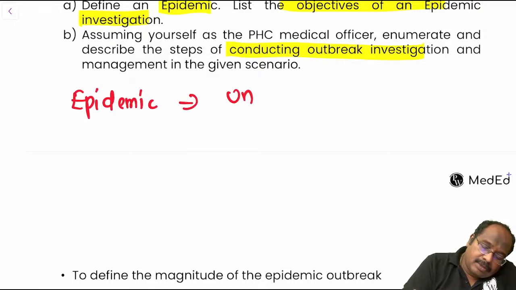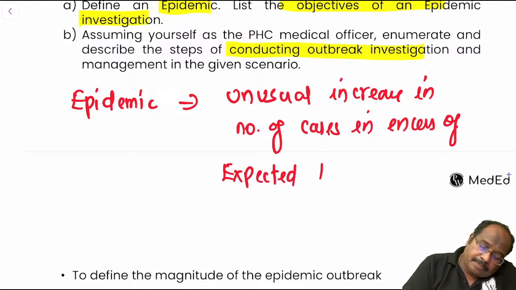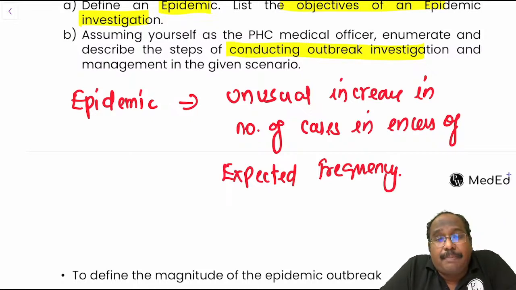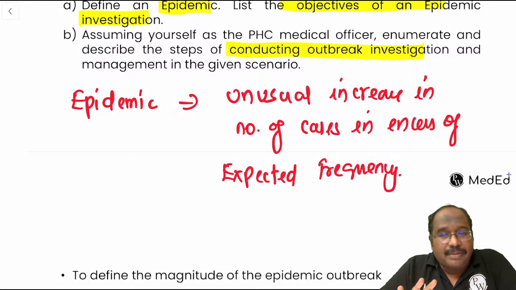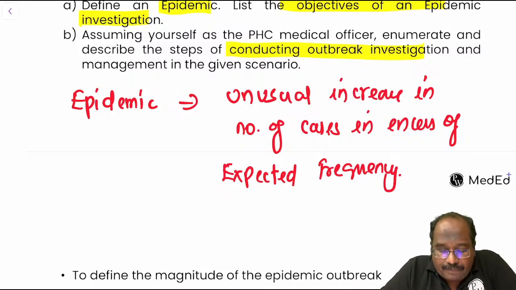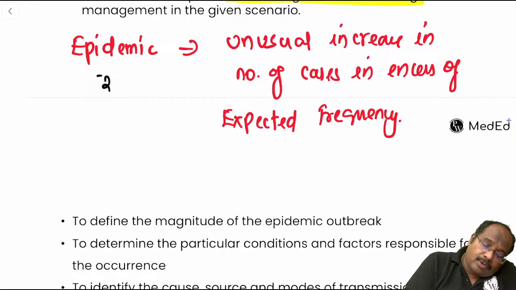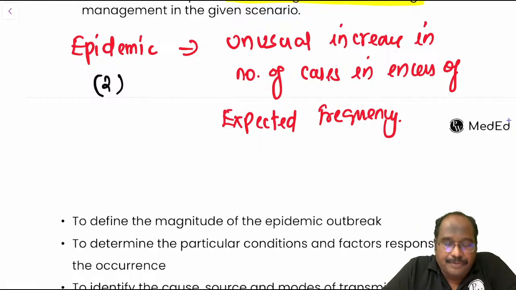Epidemic means unusual increase in number of cases in excess of expected frequency. Normally some cases will happen. Suddenly there is an unusual increase in number of cases. This is an epidemic. If they are asking like this, you have to answer it, because this alone will have 2 marks.